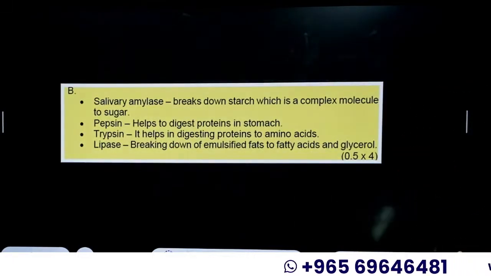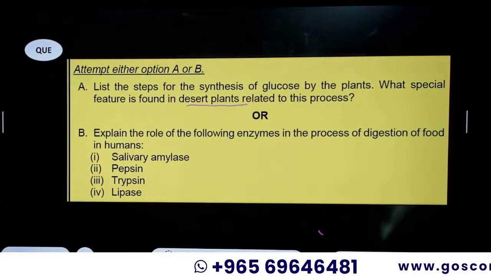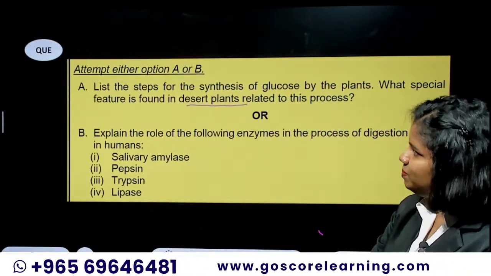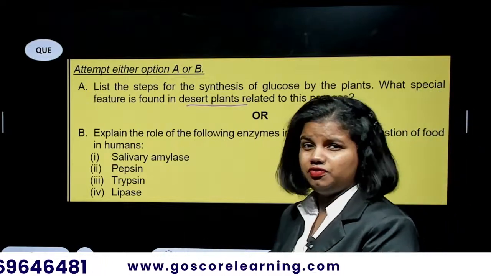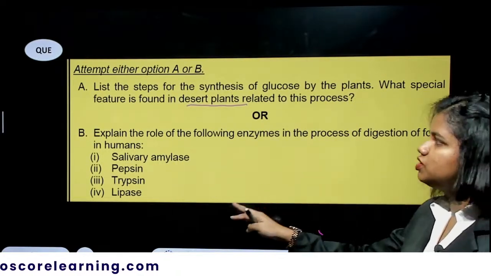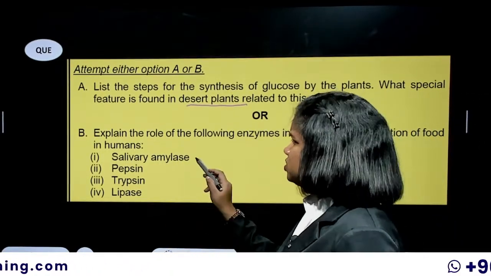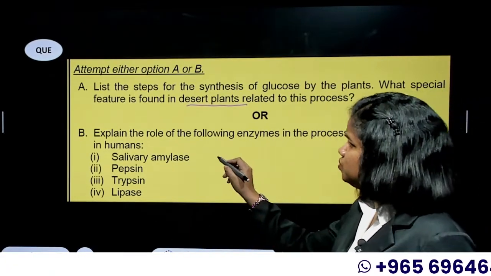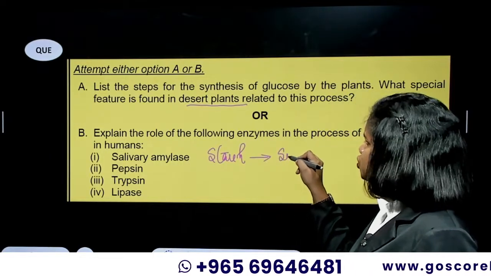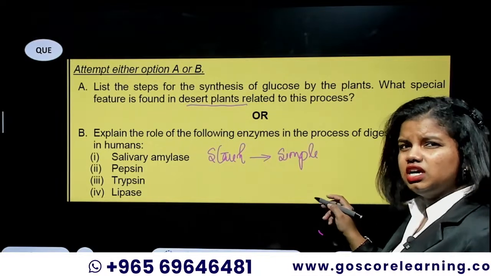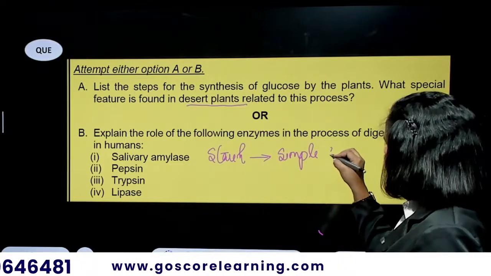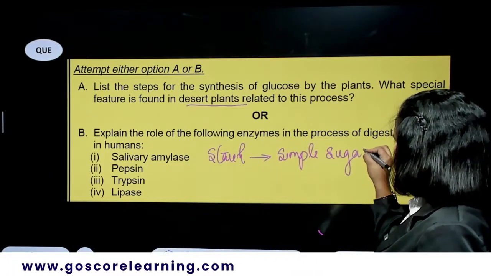Okay, moving on. Then there is this B part of the question, which is an OR question. So you can either write this part or this part. The B part is from our chapter Life Processes. Explain the role of the following enzymes in the process of digestion of food in humans. So it's a very direct question. Salivary amylase is an enzyme that converts starch into simple sugars. It's actually converting the starch into maltose. Anyways, you can write it as carbohydrates into simple sugars, or starch into simple sugars.